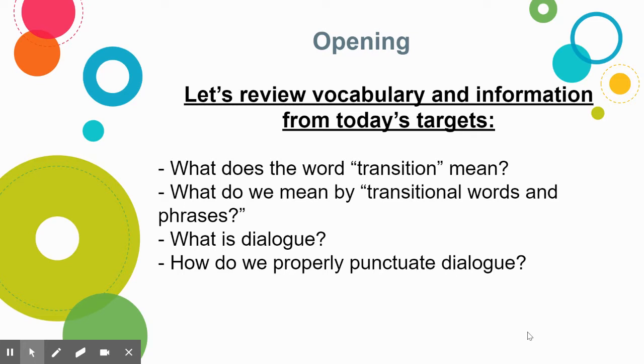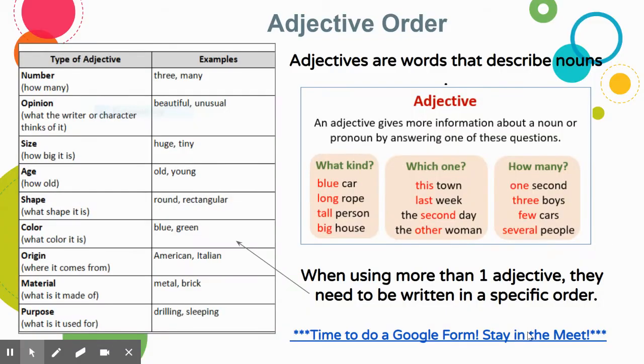Dialogue is speech or thought in a text. And remember to properly punctuate dialogue. The spoken or thought words go in quotation marks, which starts with a capital letter, ends in punctuation. So we've been working on this. I know you guys can do it.